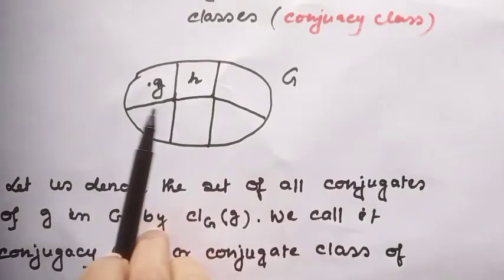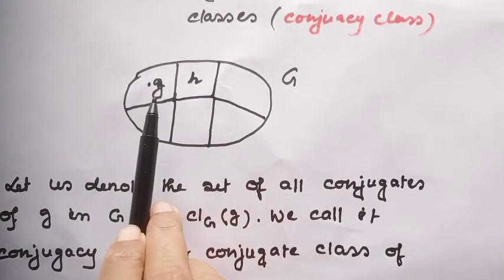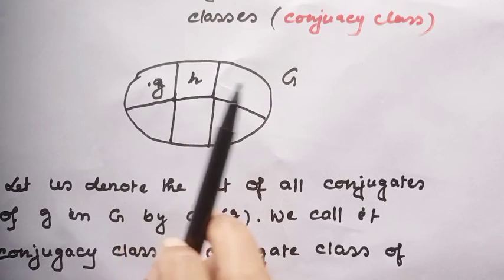Okay, let's see the picture. This is the group G. Let G be an element of this group.